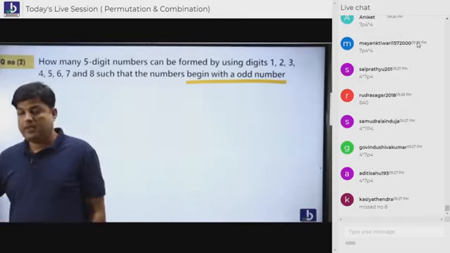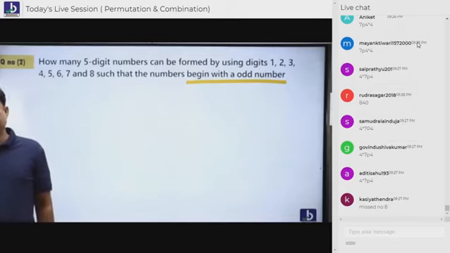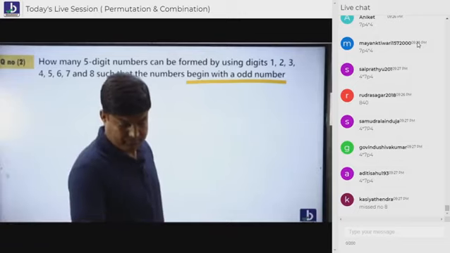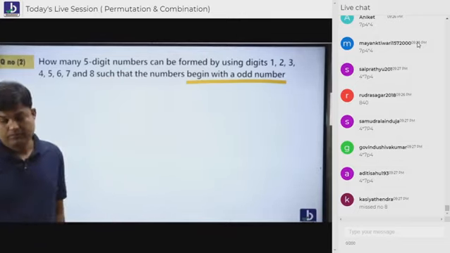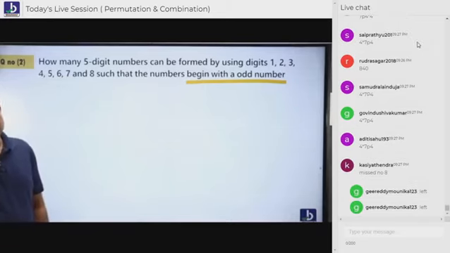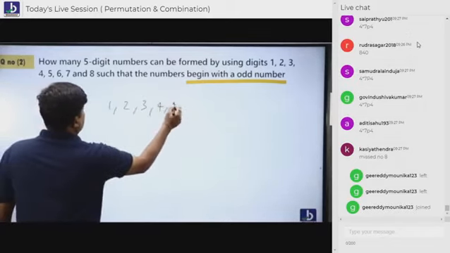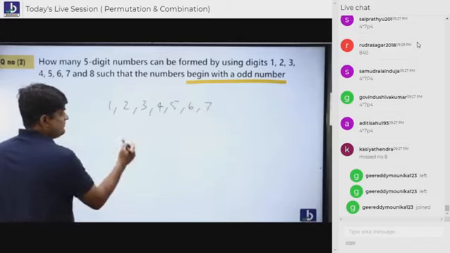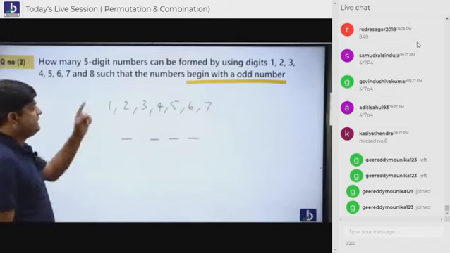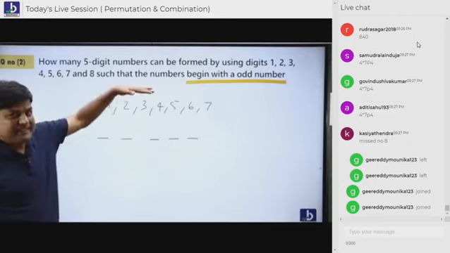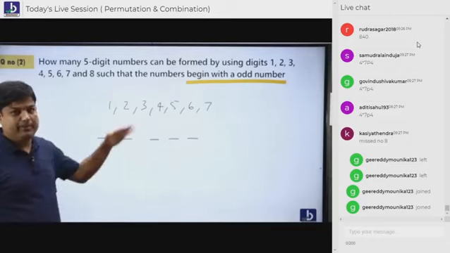4 into 7P4. Are you sure, 4 into 7P4? That's good. Kavita. Let's try to see it here. 1, 2, 3, 4, 5, 6, 7. He asked you for a 5-digit number. So I'm supposed to put 5. 7 people are standing, but places are only 5.